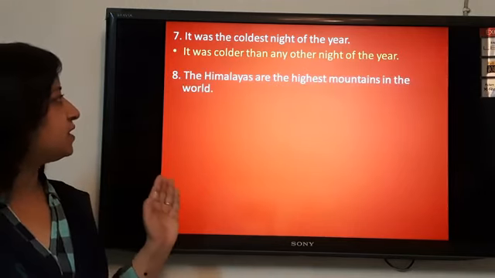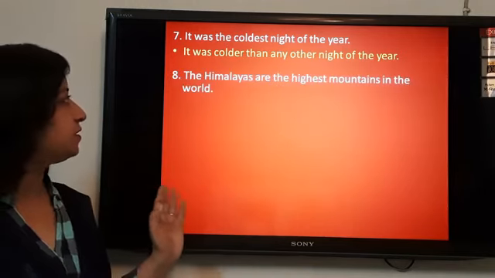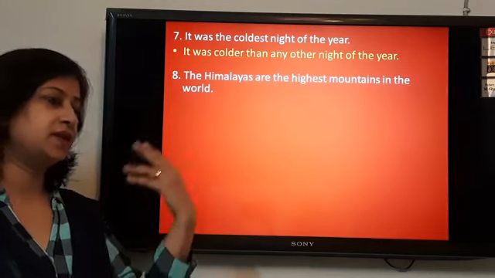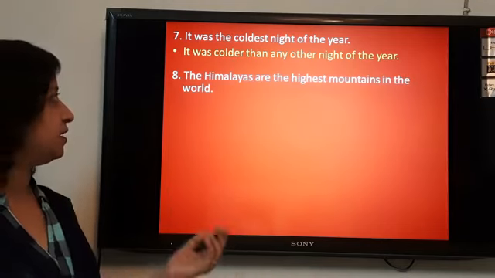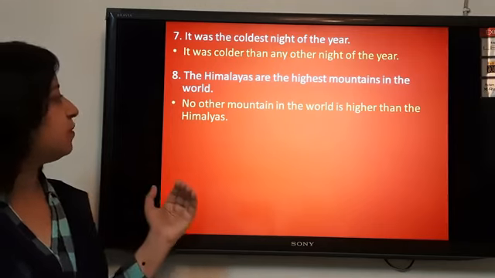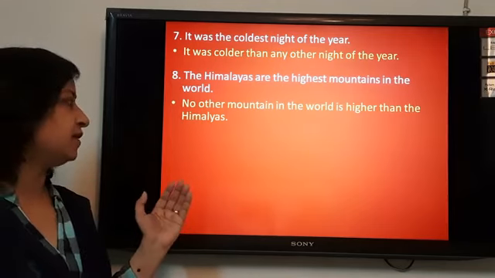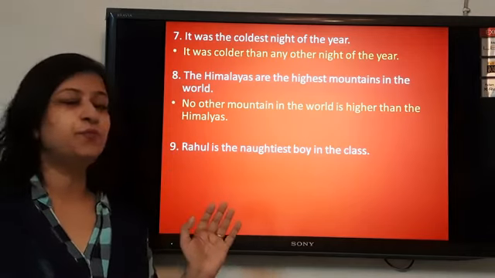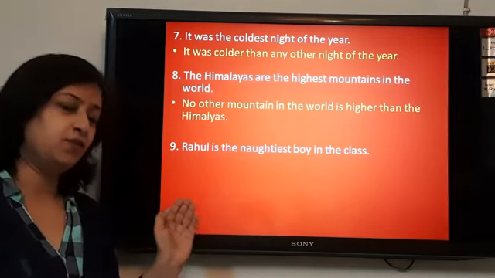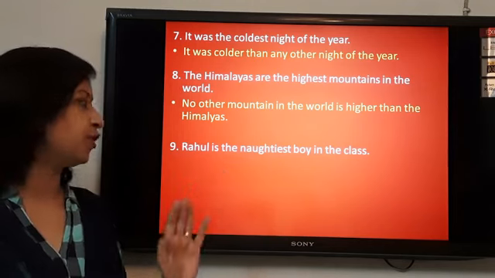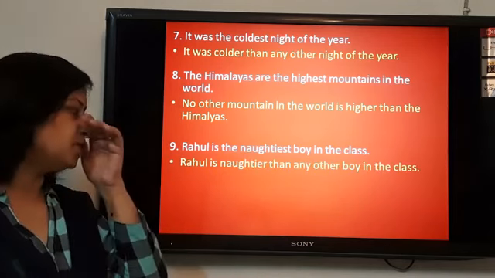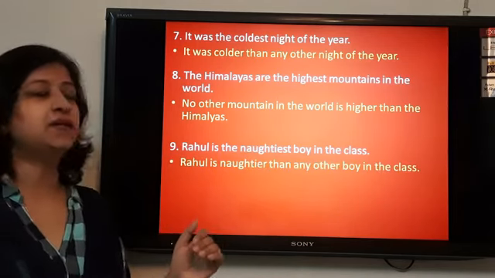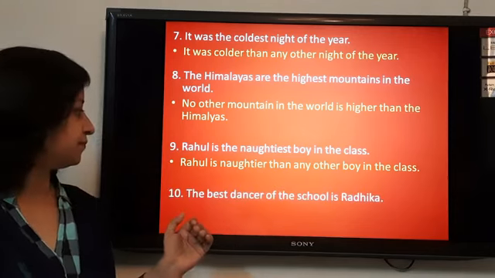The Himalayas are the highest mountains in the world. At one side Himalayas and at the other side any other mountain. So, no other mountain in the world is higher than the Himalayas. Rahul is the naughtiest boy in the class. At one side Rahul and at the other side any other boy of the class. Rahul is naughtier than any other boy in the class.